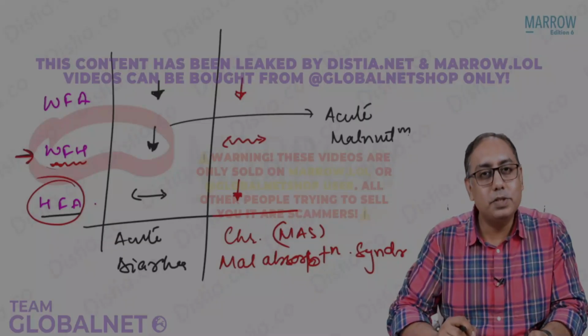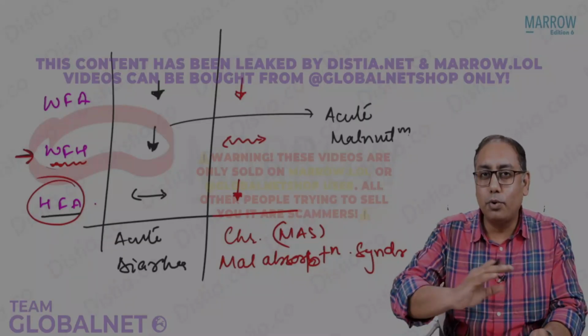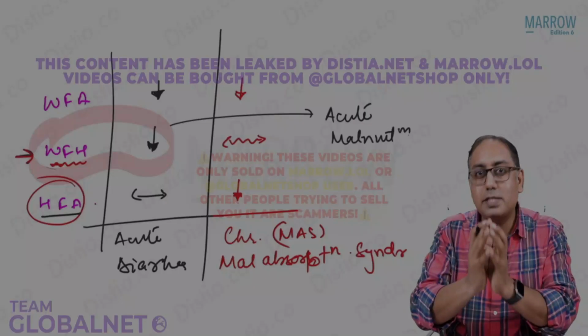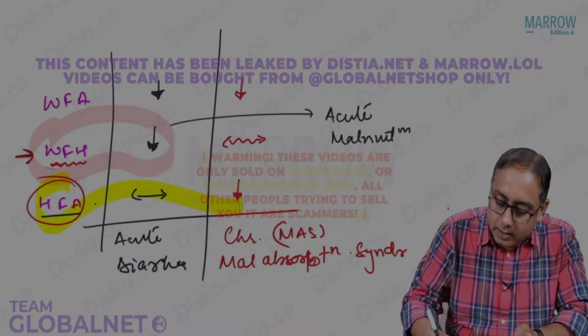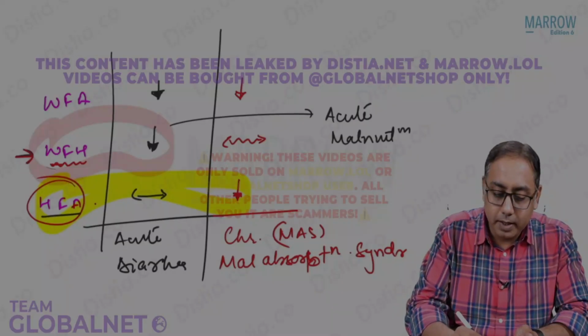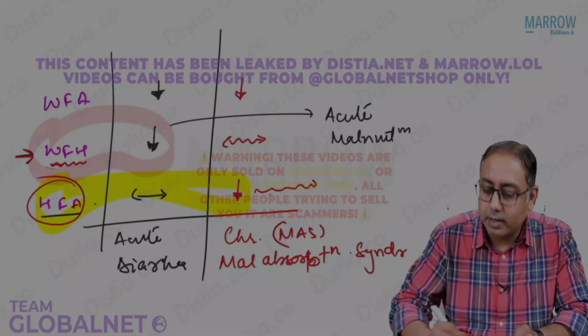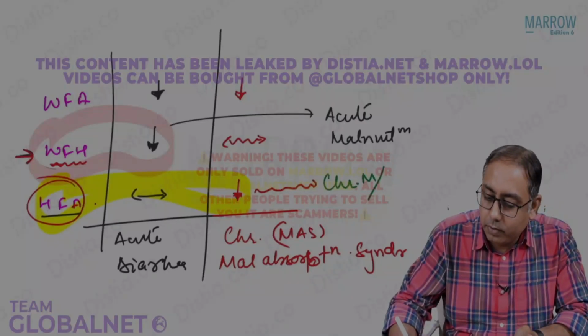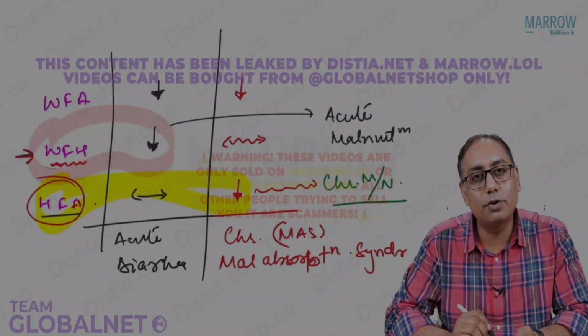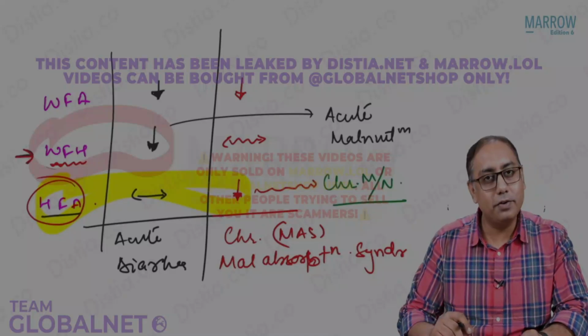Next MCQ, which of the following is a very good marker for chronic undernutrition, which is a very specific marker? Which one decreases only in chronic? What I see is only height for age. The height for age is going to decrease only in chronic malnutrition. So which of the following is a very good marker for chronic malnutrition? I would like to mark height for age.